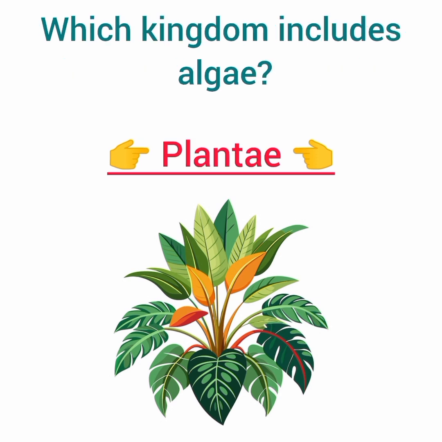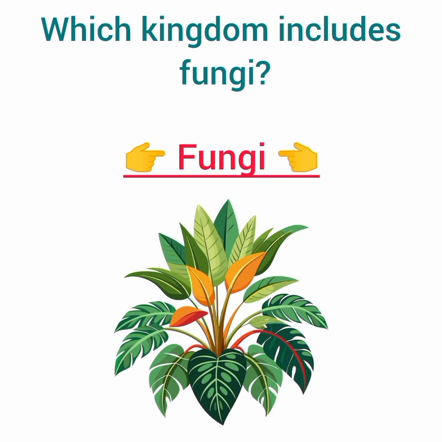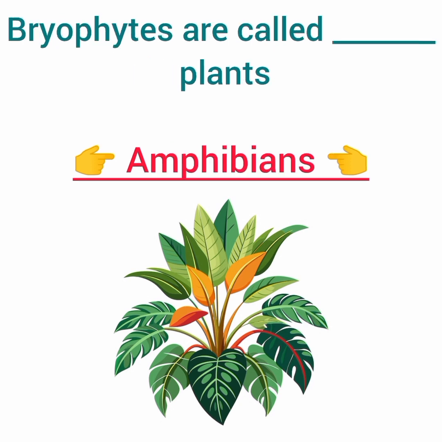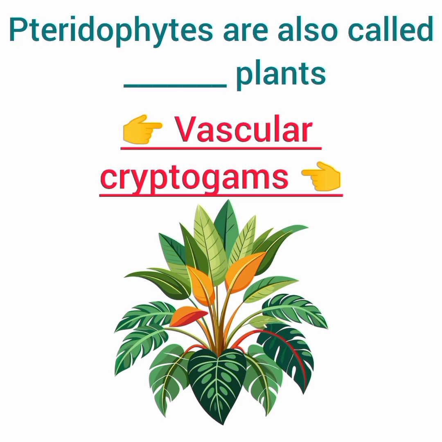How many kingdoms are in Whittaker's classification? Answer: 5. Which kingdom includes algae? Answer: Plantae. Which kingdom includes fungi? Answer: fungi. Algae are mostly found in which habitat? Answer: aquatic. Bryophytes are called what plants? Answer: amphibians.